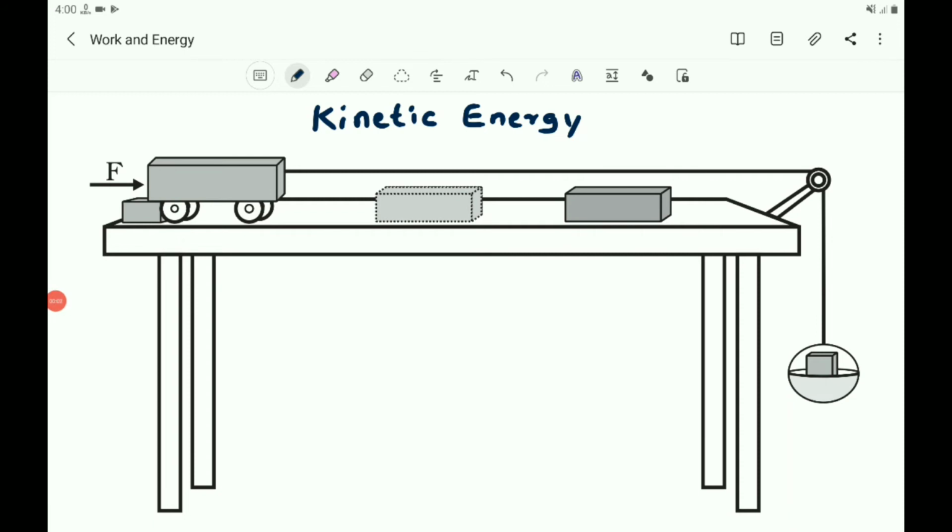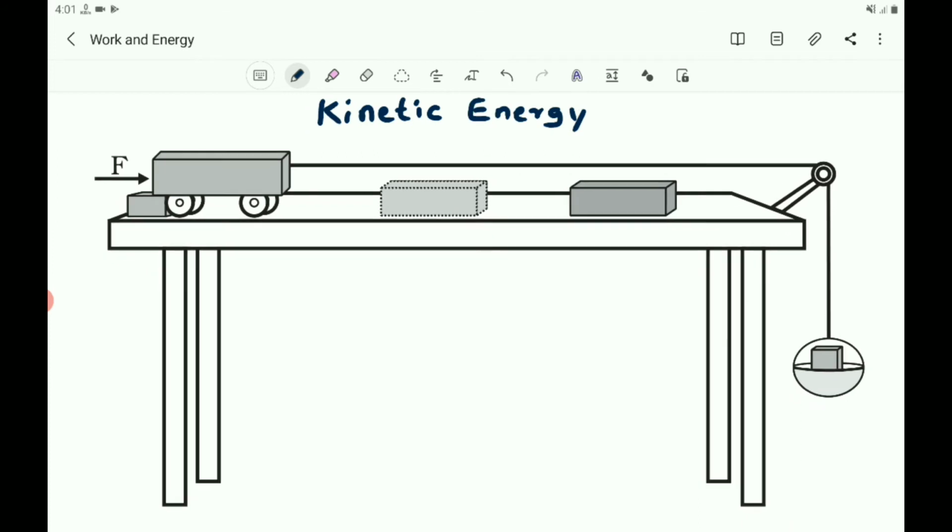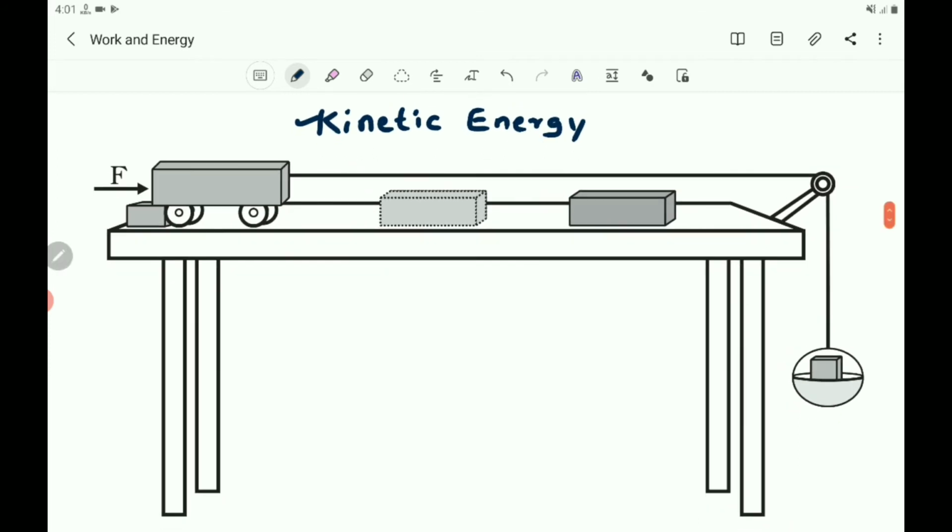Children, now let us discuss mechanical energy. You know that there are two types of mechanical energy. One is kinetic energy and the other one is potential energy. Now, to understand this, you do one activity. Set up the apparatus as shown in this figure. Place a wooden block of known mass in front of the trolley at a convenient fixed distance. Place a known mass on the pan so that the trolley starts moving.